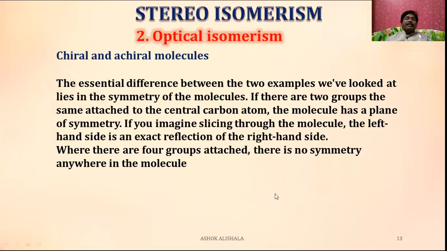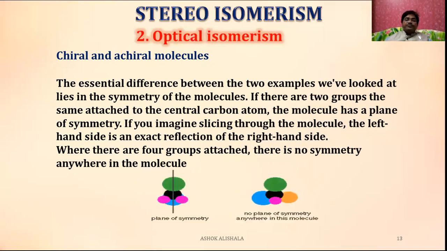Now, the essential difference between the two examples we looked at lies in the symmetry of the molecule. If there are two groups, the same, attached to the central carbon atom, the molecule has a plane of symmetry. If you imagine slicing through the molecule, the left hand side is an exact reflection of the right hand side. Where there are four different groups attached, there is no symmetry anywhere in the molecule.